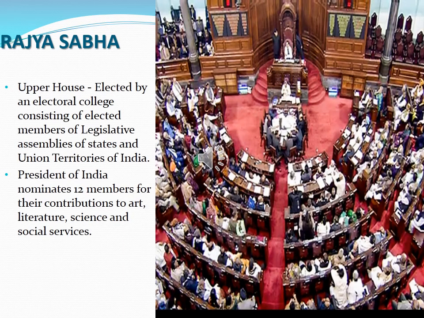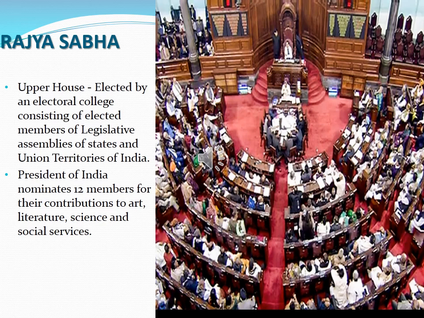Then Rajya Sabha. So the parliament consists of 2 houses. One is Lok Sabha, also called the lower house. Then another one is called Rajya Sabha. It is also called the upper house. So Lok Sabha members were elected by the people of India. Then how were the members of the Rajya Sabha elected?